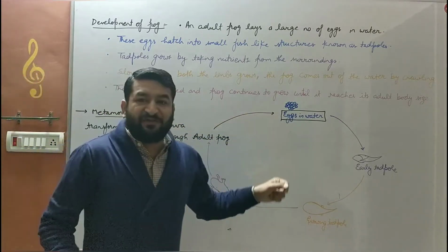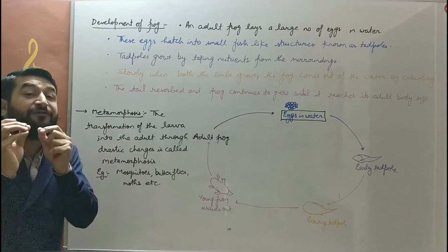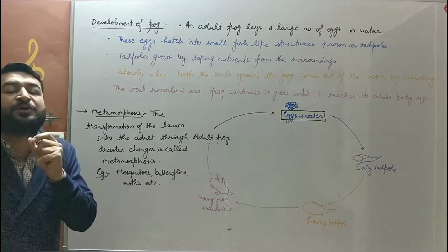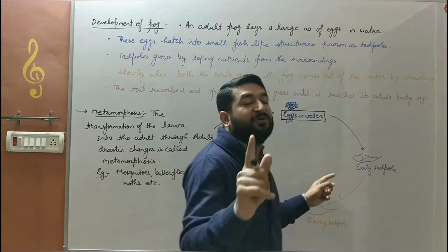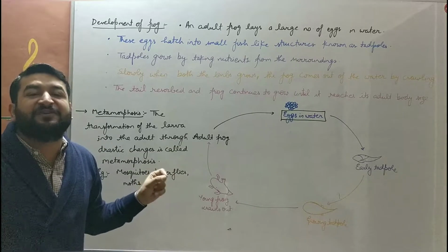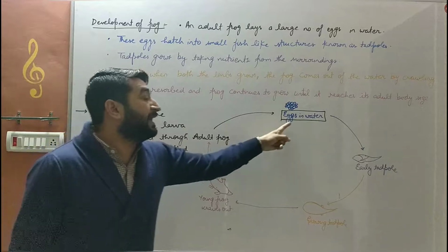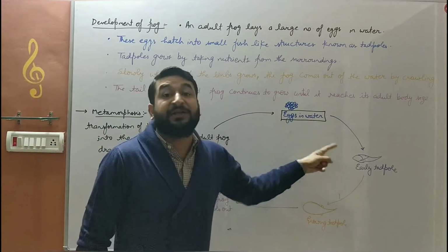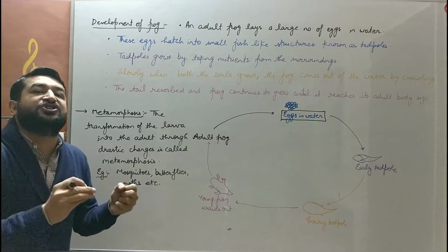Then those eggs will hatch after some time, and a young stage, a fish-like structure, is produced named as a tadpole. Tadpole cannot survive without water. Tadpole बिना water के survive नहीं करेगा. So the intermediate stage between the adult and the egg is known as tadpole. In case of frog, these are known as larval stages.